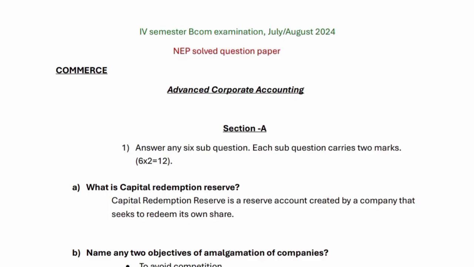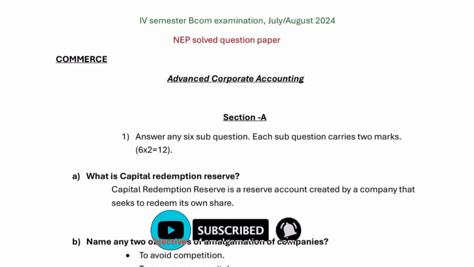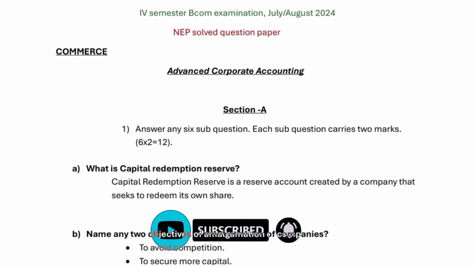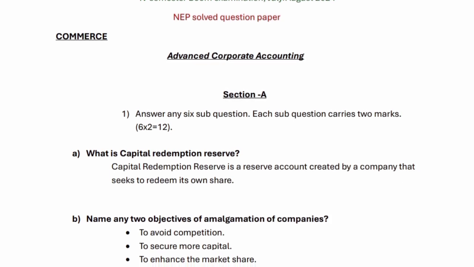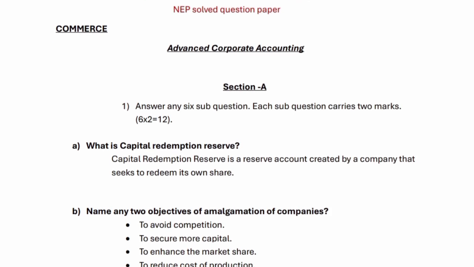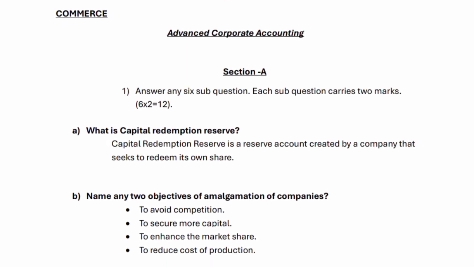Fourth semester BCom examination, July-August 2024. NEP solved question paper, Commerce, Advanced Corporate Accounting. Section A. Answer any 6 sub-questions. Each sub-question carries 2 marks. 6 times 2 equals 12.